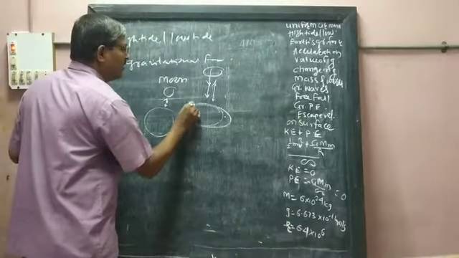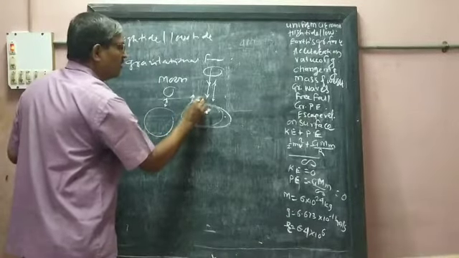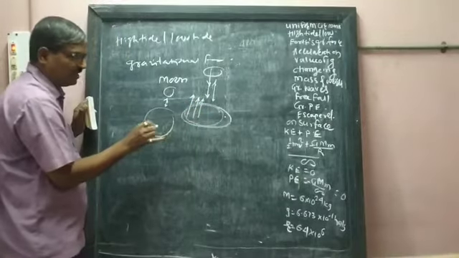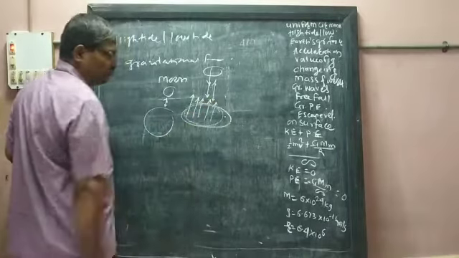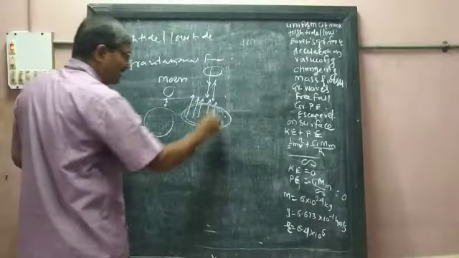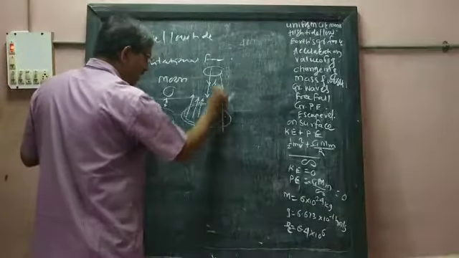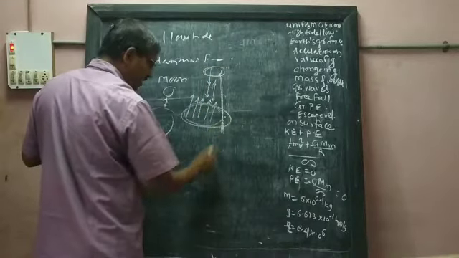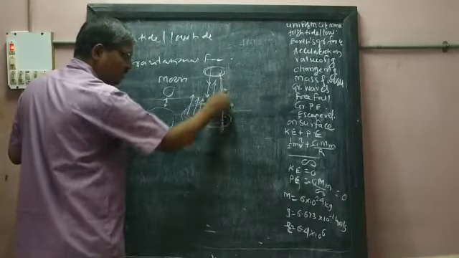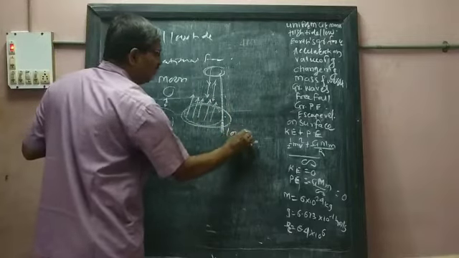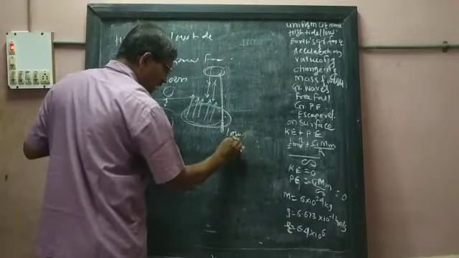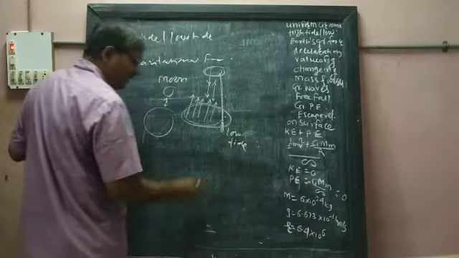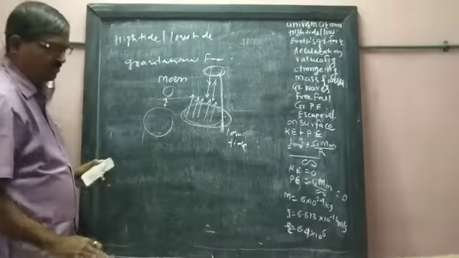At that place the level of the water increases more, and there is high tide. But at the same time, exactly at 90 degrees, the distance is more, and therefore at that place there is low tide, and hence the level of the water is minimum.